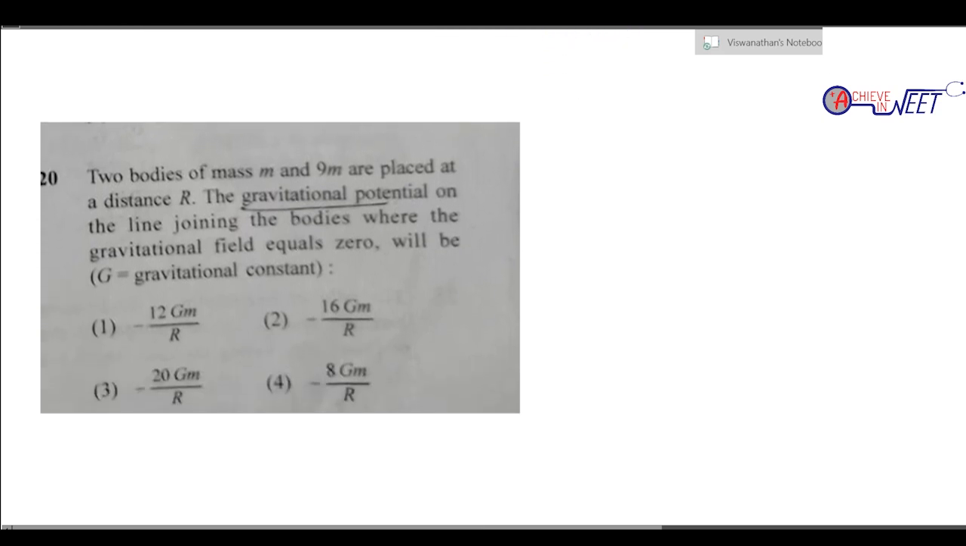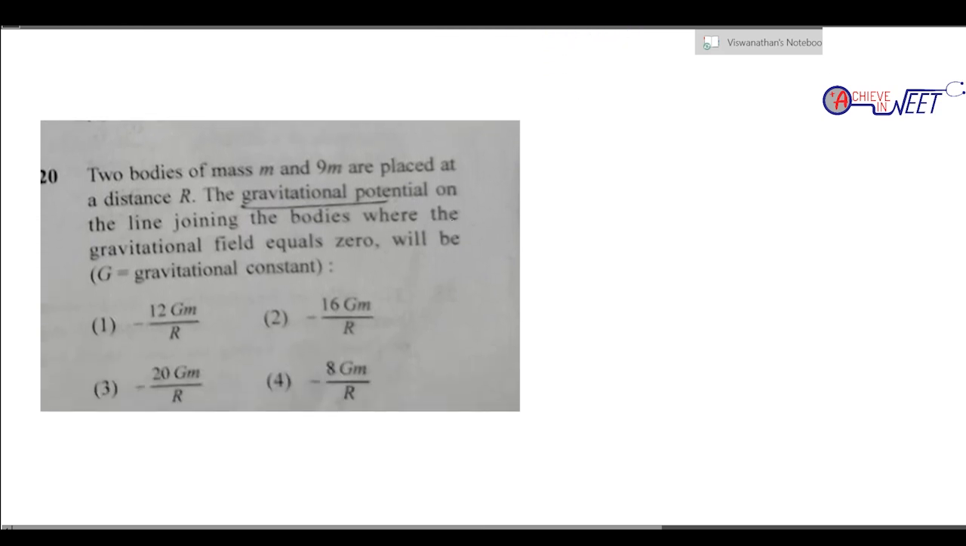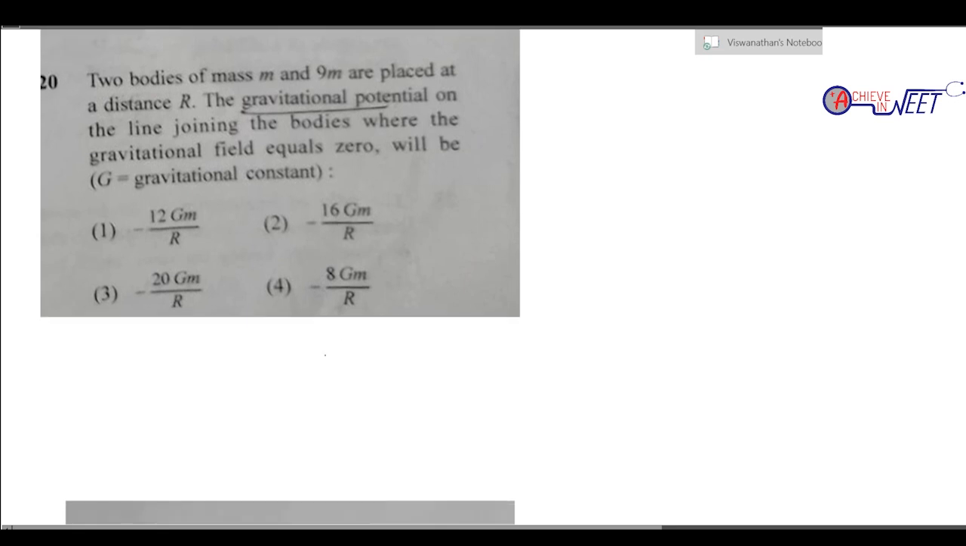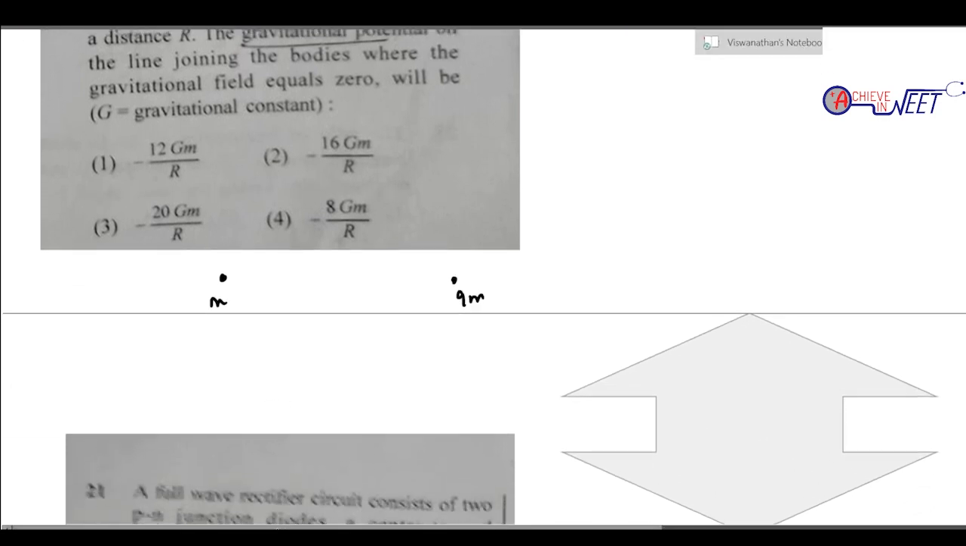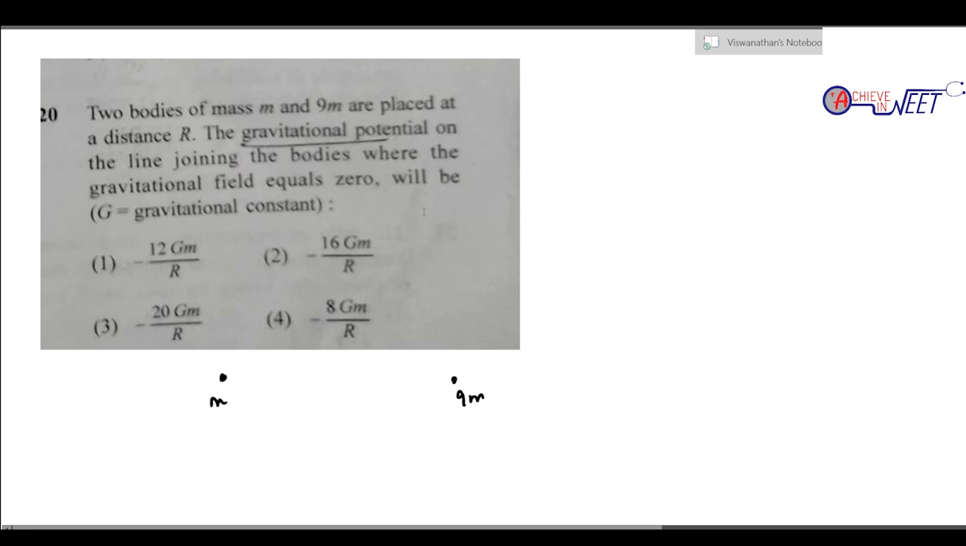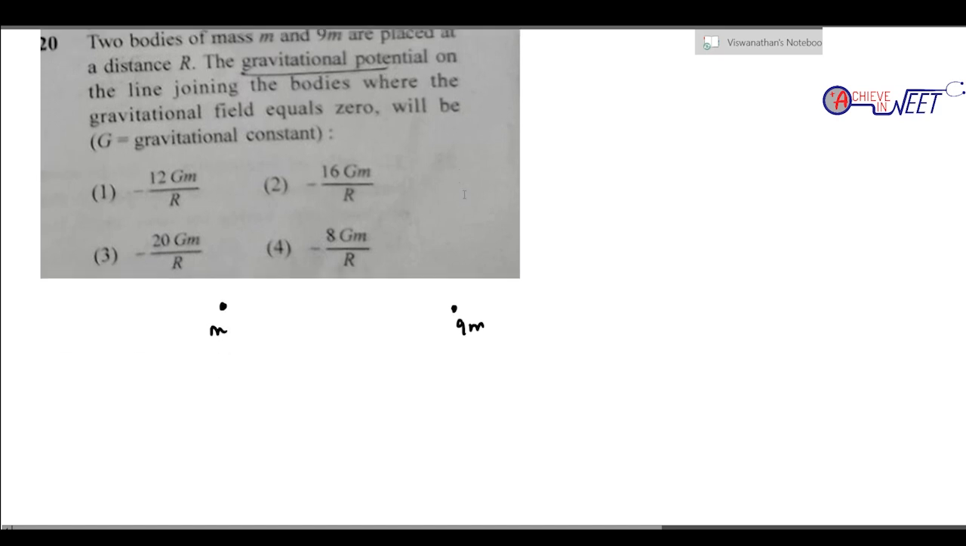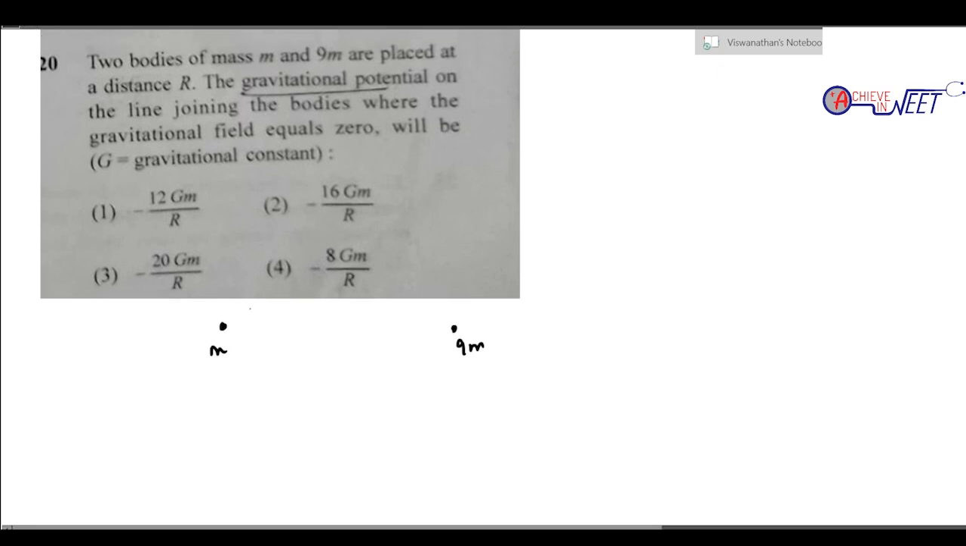Next question, question 20. Two bodies of masses m and 9m are placed at a distance r. Right? So, two bodies of masses m and 9m, m is here and 9m is here, are placed at a distance r. The gravitational potential on the line joining the bodies. Okay, what is the gravitational potential on the line joining the bodies where the gravitational field will be 0? Right? So, they are asking the gravitational potential where the gravitational field would be 0.